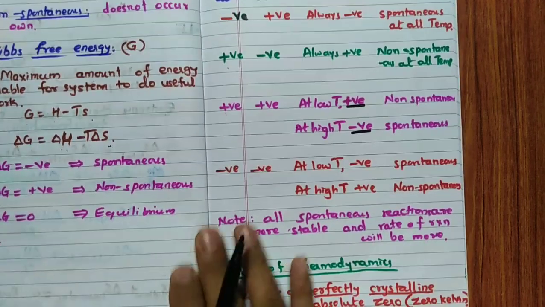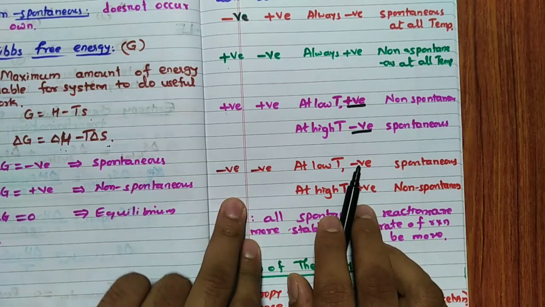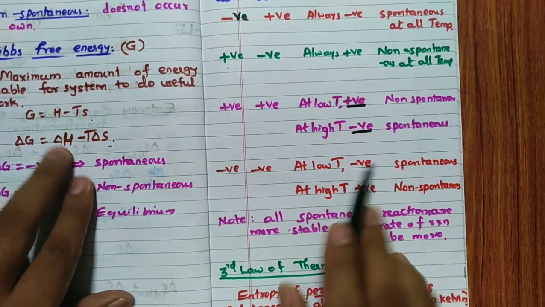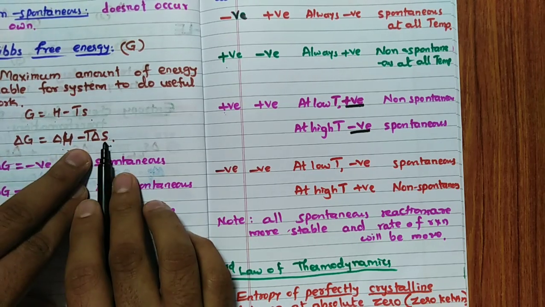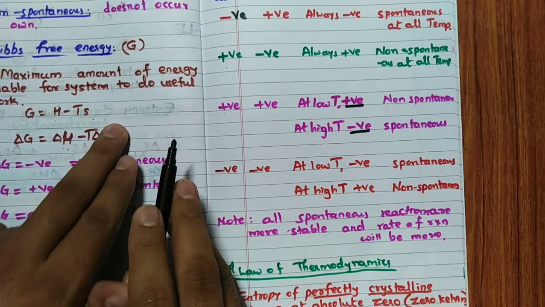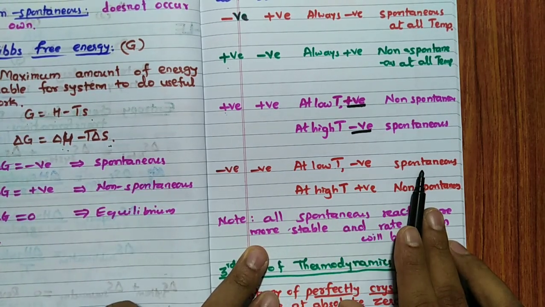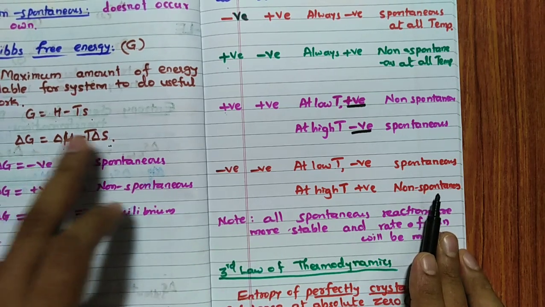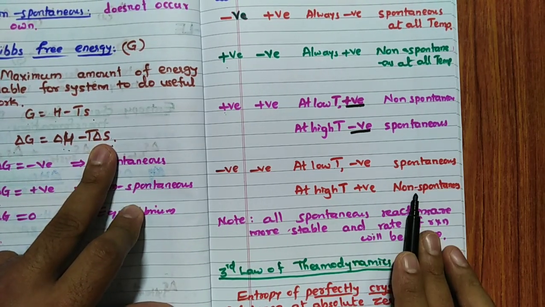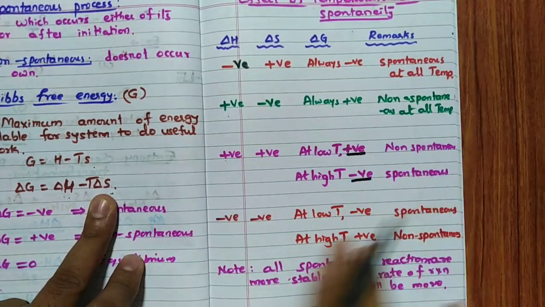Yes, negative and negative. Both are negative, remember, at low temperature it is negative. Negative of negative, positive. Low temperature means it is less. Hence, negative part increases. Hence, delta G becomes negative, spontaneous process. At high temperature, remember, it is positive, non-spontaneous process. When both are negative, at high temperature, non-spontaneous process. So remember, very, very important. This part is asked in exam.